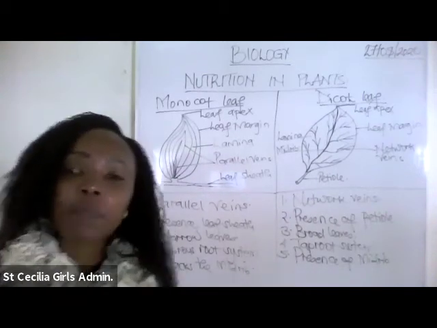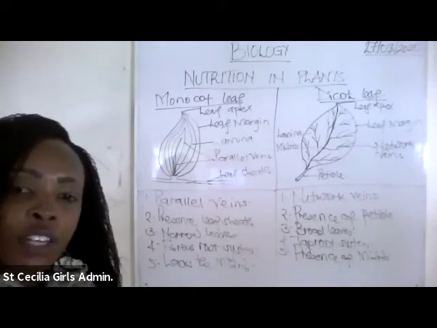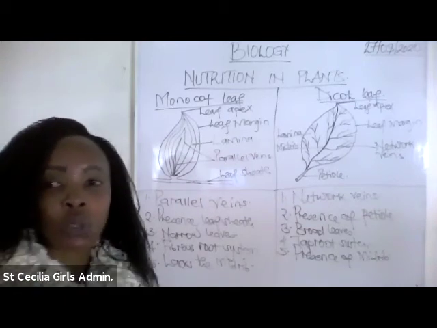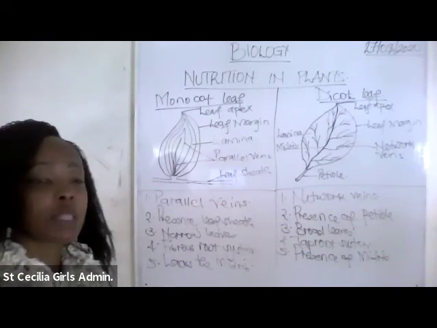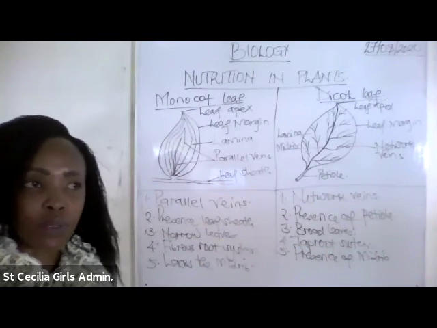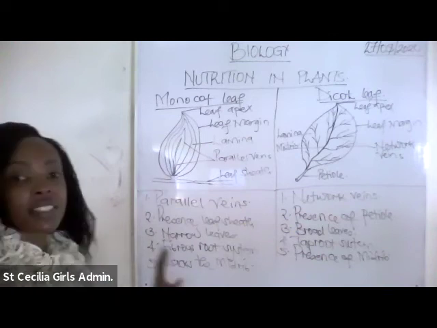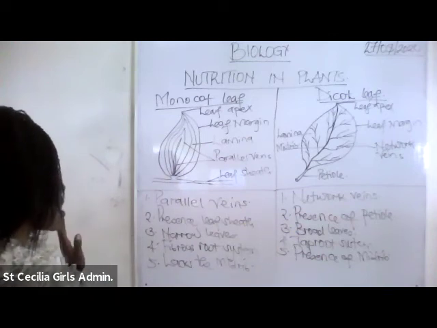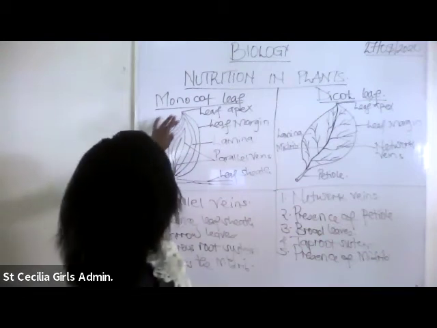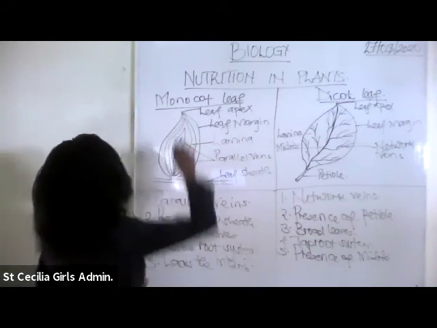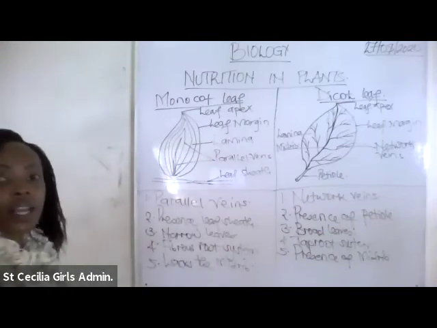And that is it. At our level, what we need to know is about those differences. But as we proceed in Form 3, you have a topic by the name classification 2. There you will find that there are so many differences between a monocot and a dicot, even in terms of the floral parts and all that. But up to this point, that is enough for us. So we have one difference that is very evident, and you should not forget it, about the parallel veins. They will always be present in a monocot leaf. Well, in the dicot, we have what you call the network veins.